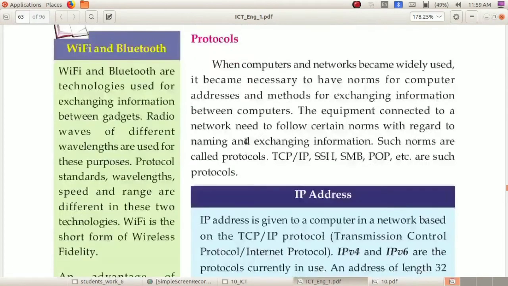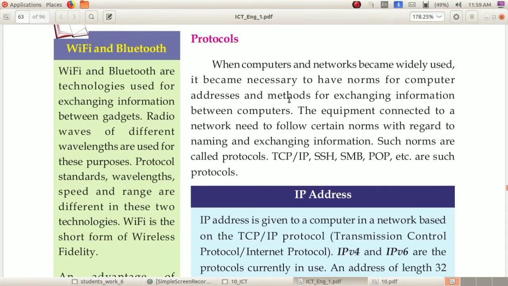So let us see protocols. Here you can see TCP/IP, Transmission Control Protocol, Internet Protocol, and SSH, SMB and POP, etc. are examples of protocols.